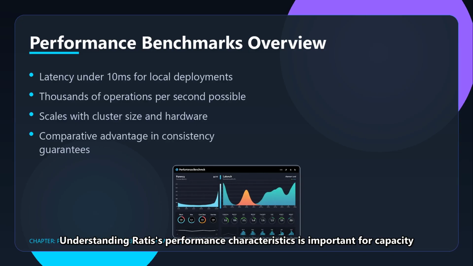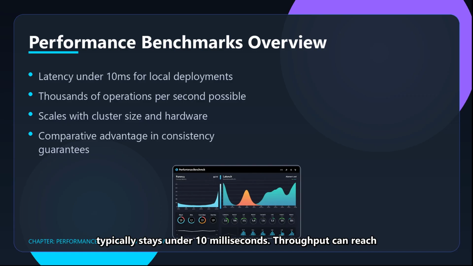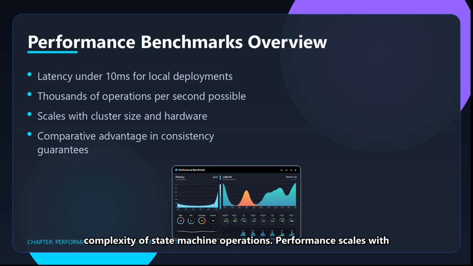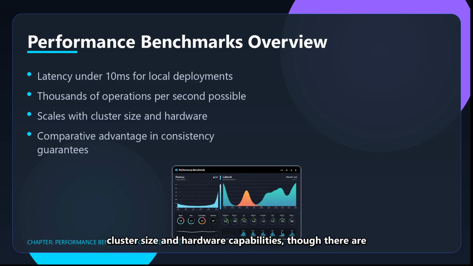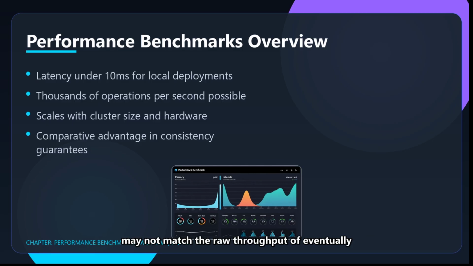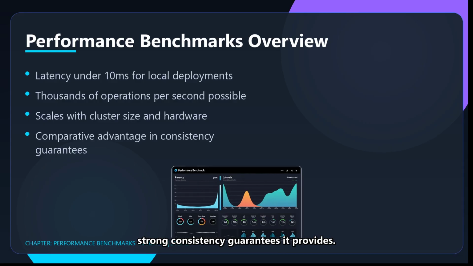Understanding Ratis' performance characteristics is important for capacity planning. In local deployments with fast networks, latency typically stays under 10 milliseconds. Throughput can reach thousands of operations per second, depending on the complexity of state machine operations. Performance scales with cluster size and hardware capabilities, though there are diminishing returns as consensus overhead increases. While Ratis may not match the raw throughput of eventually consistent systems, its comparative advantage lies in the strong consistency guarantees it provides.